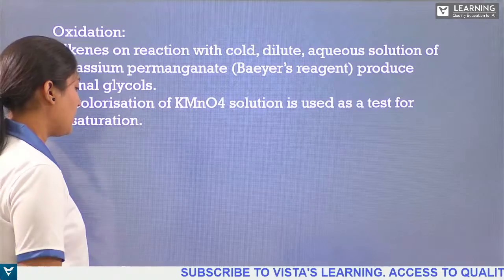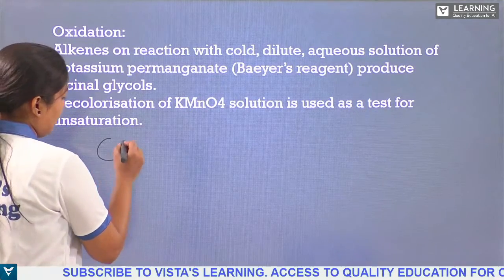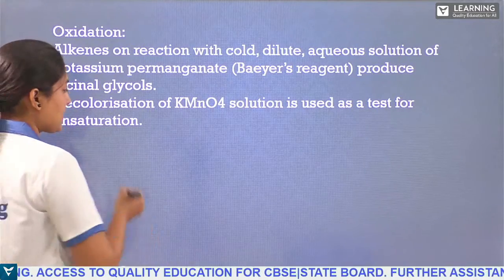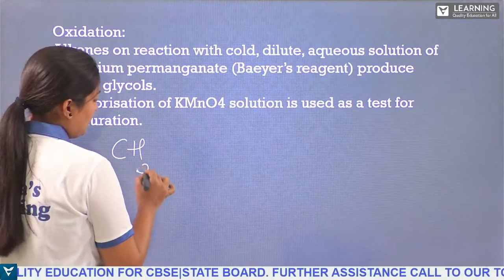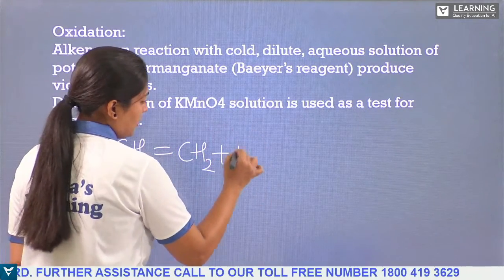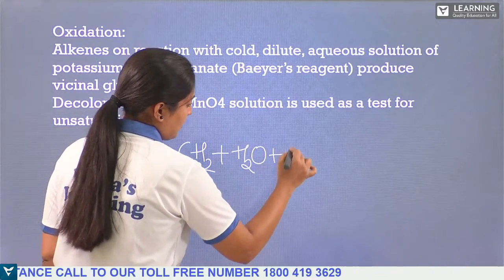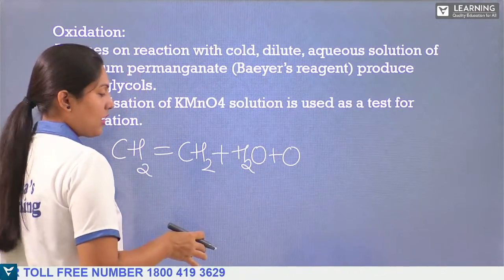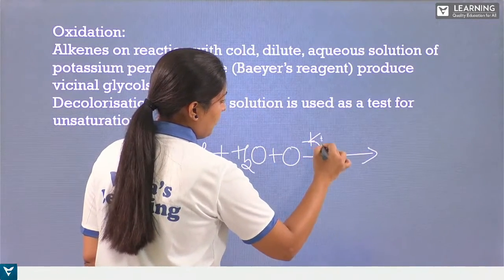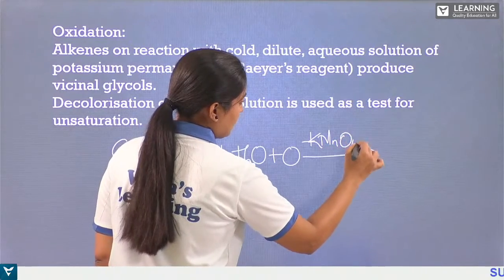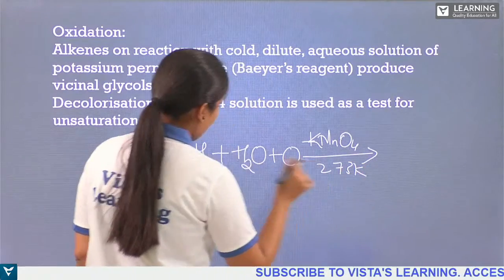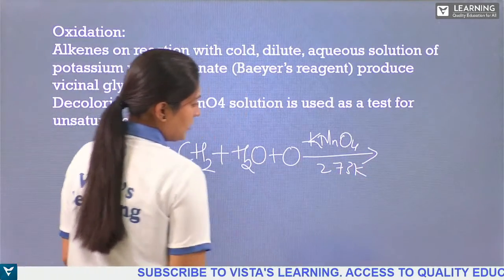Got to know, right? So here we can write this with another example, where I take CH2 double bond CH2, in the presence of water, that is, the aqueous solution. So we are taking H2O and KMnO4 at a certain temperature, around 273 Kelvin. So what happens here? What product will be formed?